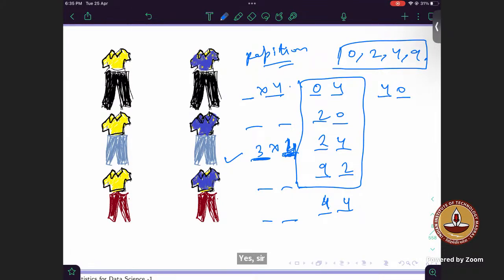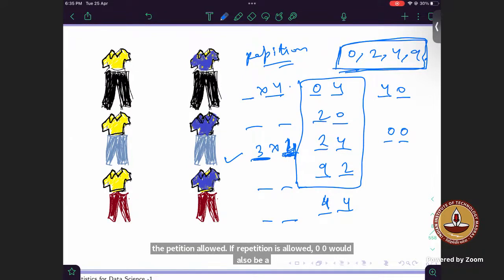Like 100 is divisible by 4. No, we have to include only these digits, we can't take others other than 0. Sir, if repetition is allowed, 0 would also be there. You can take 0 also.